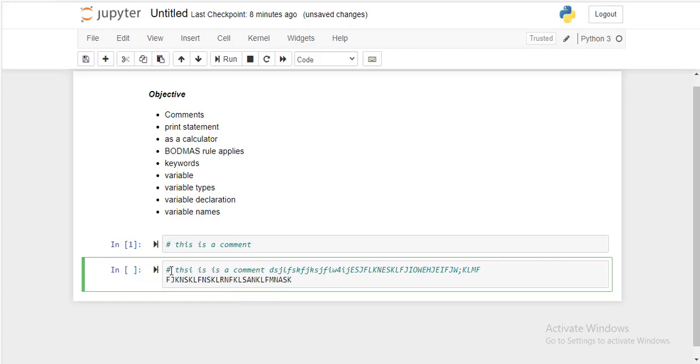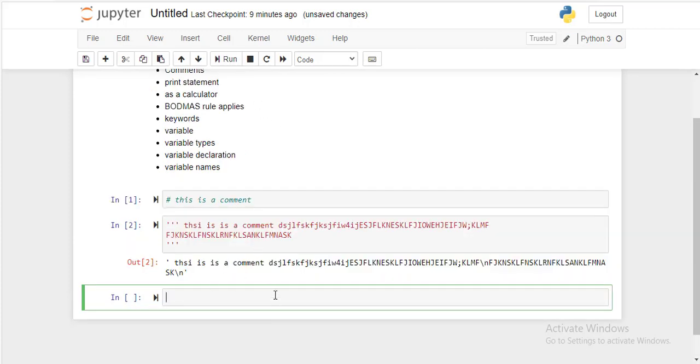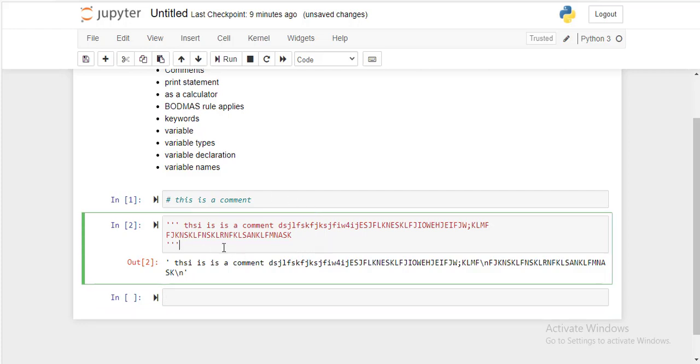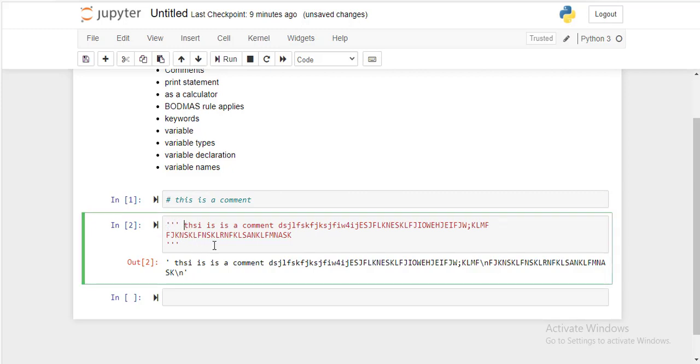For that, what you will have to do is use a triple line comment, triple quotes. So this triple quote will work here. Now this will work. It will not give you an error. So if it is a single line comment, then you can go with the hash. If it is a multi-line comment, then you will have to use triple quotes.